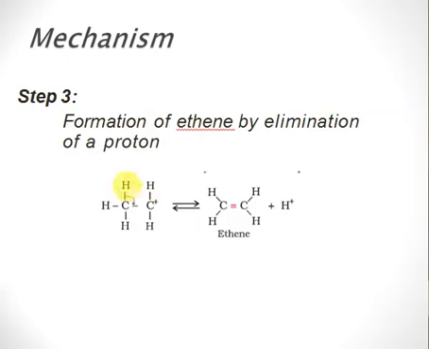So in the last step, a proton from the next carbon will be lost. Right? This proton will give up its electron, and here we will develop a carbon-carbon double bond, and this proton will be lost. So we have a carbon-carbon double bond here, and the proton has been lost. So by the end of this reaction, we have recovered the proton again.